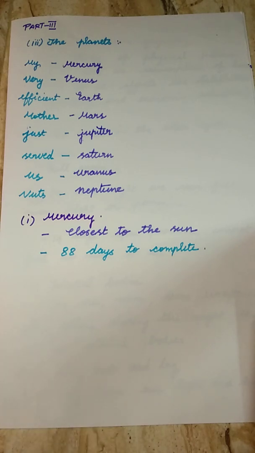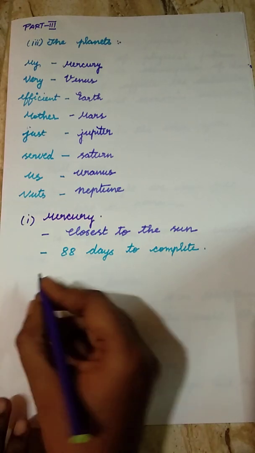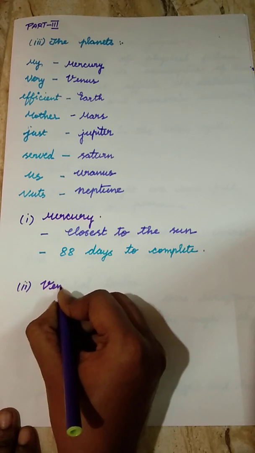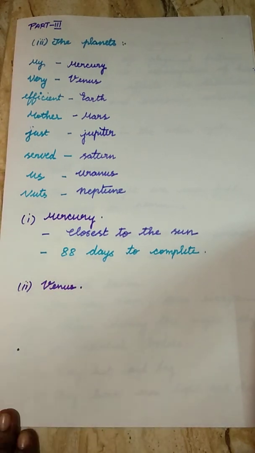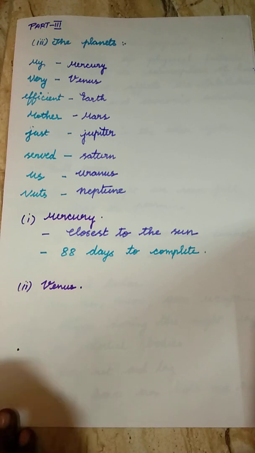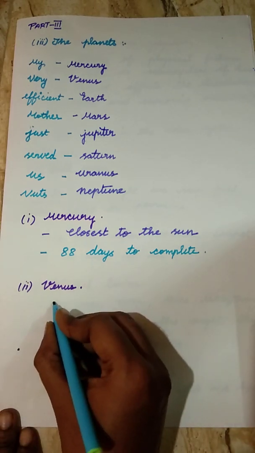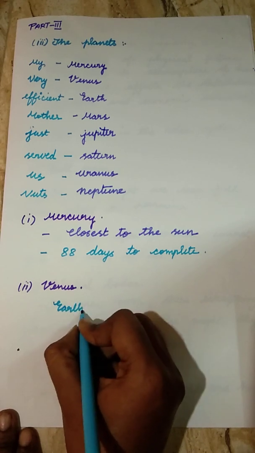The next topic we are going to see is Venus. The second planet is Venus. It is called the Earth's twin, due to their similarities in size and shape.